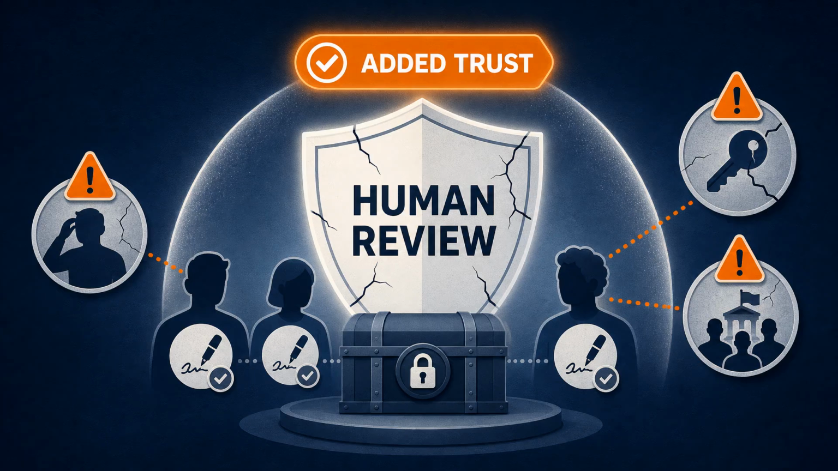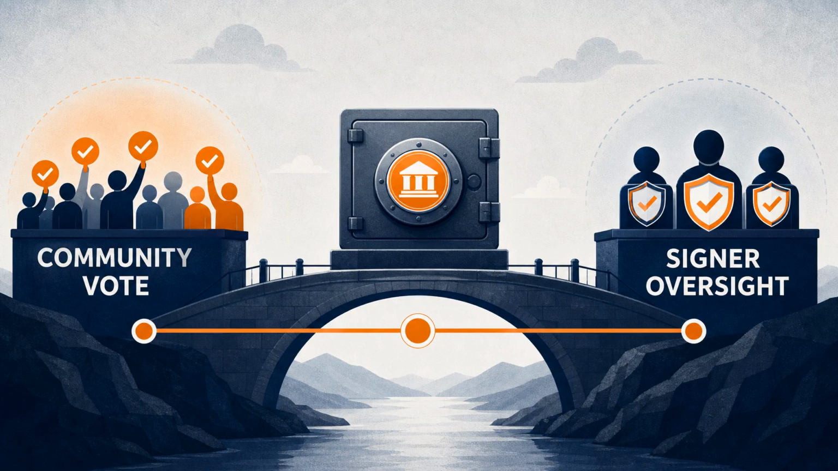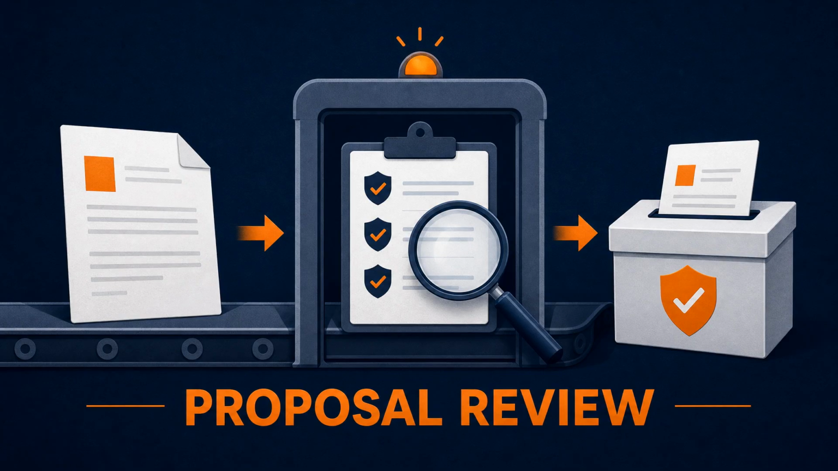This adds human review. It also adds trust. If the multisig signers are careless, compromised, or politically captured, that creates a different risk. But for large treasuries, many projects choose some balance between community voting and signer oversight. A third safeguard is proposal review.